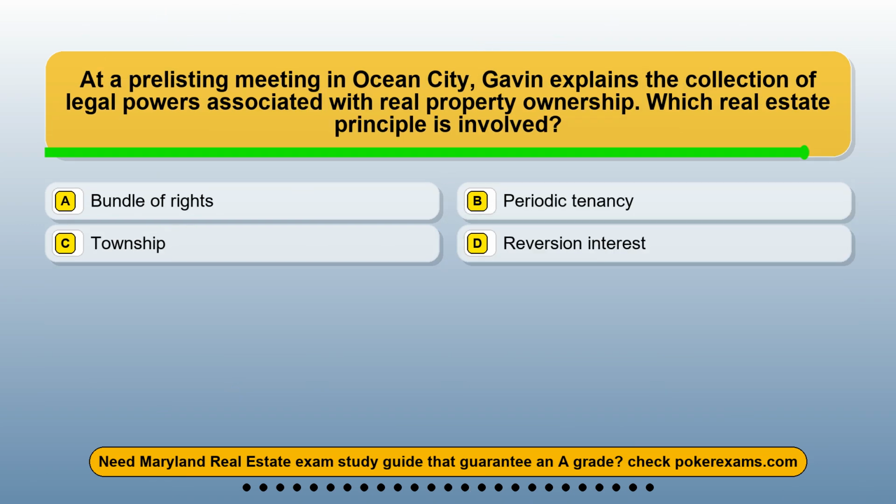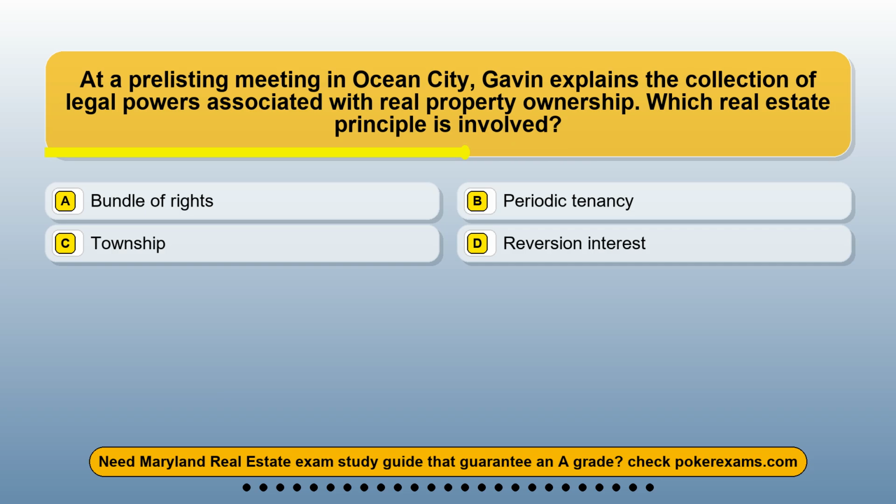Question 23. At a pre-listing meeting in Ocean City, Gavin explains the collection of legal powers associated with real property ownership. Which real estate principle is involved? Option A, bundle of rights. Option B, periodic tenancy. Option C, township. Option D, reversion interest.